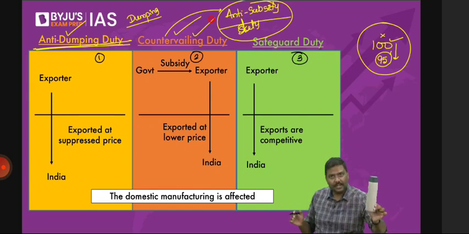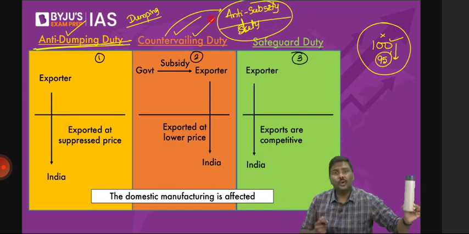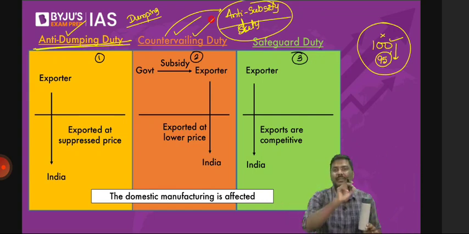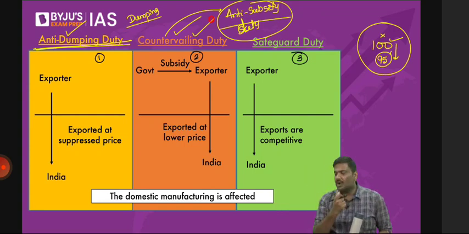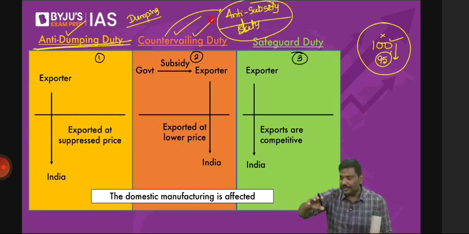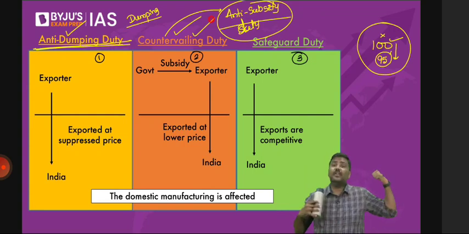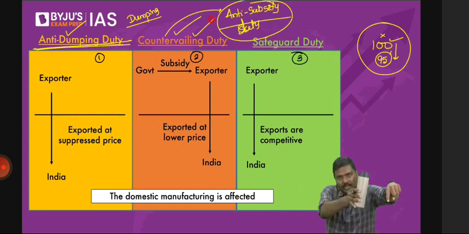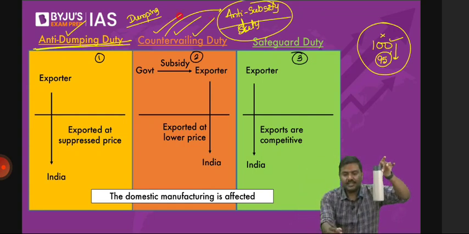Right? Why will the government of India allow it to happen? Because if they allow it to happen, what will happen to domestic manufacturers in India? Domestic manufacturers will not be able to compete. They will incur losses. So the government of India will now say, because I have received a subsidy from the Chinese government, when I export the bottle, they will impose a tax on the bottle. That is called countervailing duty. Right? Now, is there a difference between anti-dumping and countervailing?